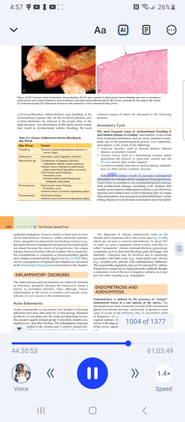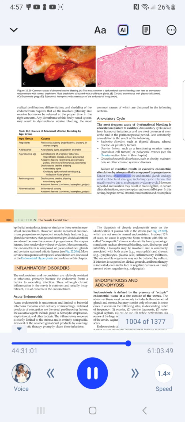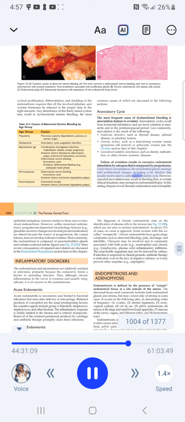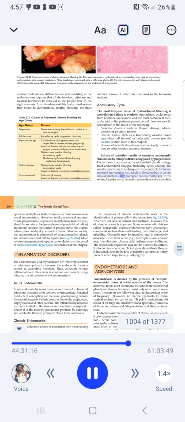Failure of ovulation results in excessive endometrial stimulation by estrogens that is unopposed by progesterone. Under these circumstances, the endometrial glands undergo mild architectural changes, including cystic dilation, that usually resolve due to a subsequent ovulatory cycle. However, repeated anovulation may result in bleeding that, in certain clinical situations, may prompt an endometrial biopsy.